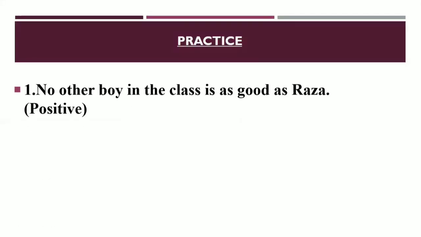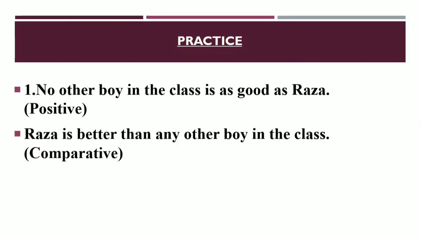First one, no other boy in the class is as good as Raja. As we have learned the structure, can you change it? Yes, it will be Raja is better than any other boy in the class. So this is the comparative form. Okay, dear learners, now we can change it into superlative form.